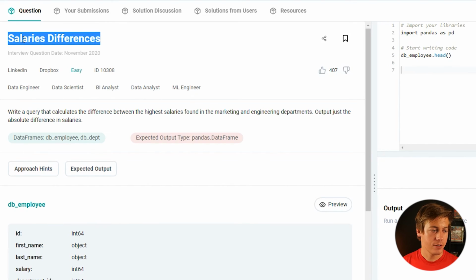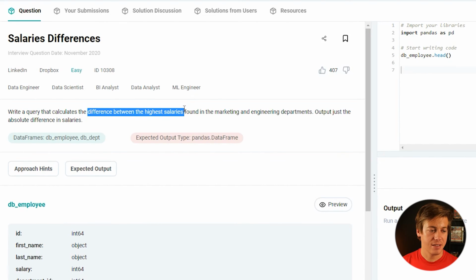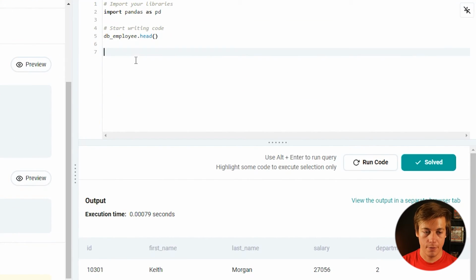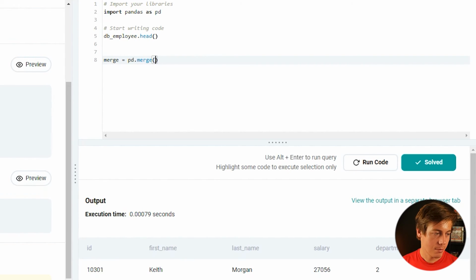All right, so salary differences. Write a query that calculates the difference between the highest salaries found in the marketing and engineering departments. Output the absolute difference in salaries. So we have employees, and then we have department. So we'll do a fun merge. So merge equals pd.merge. Let's just grab our stuff.